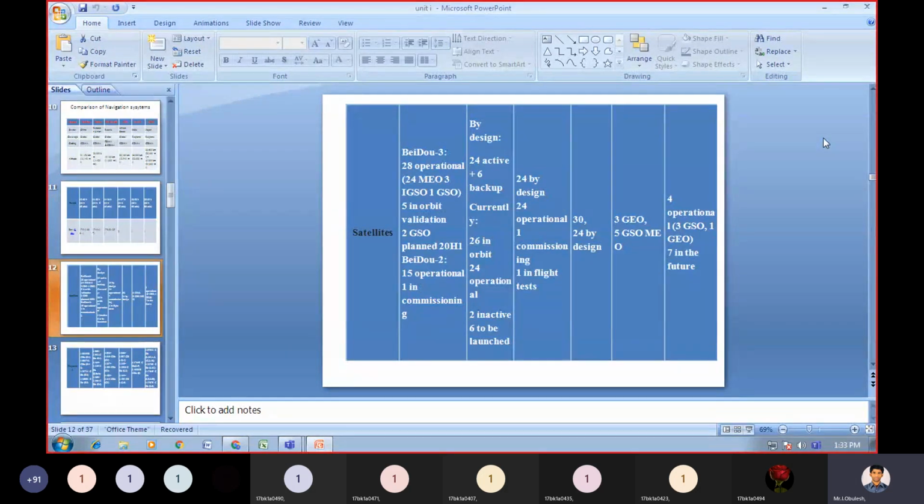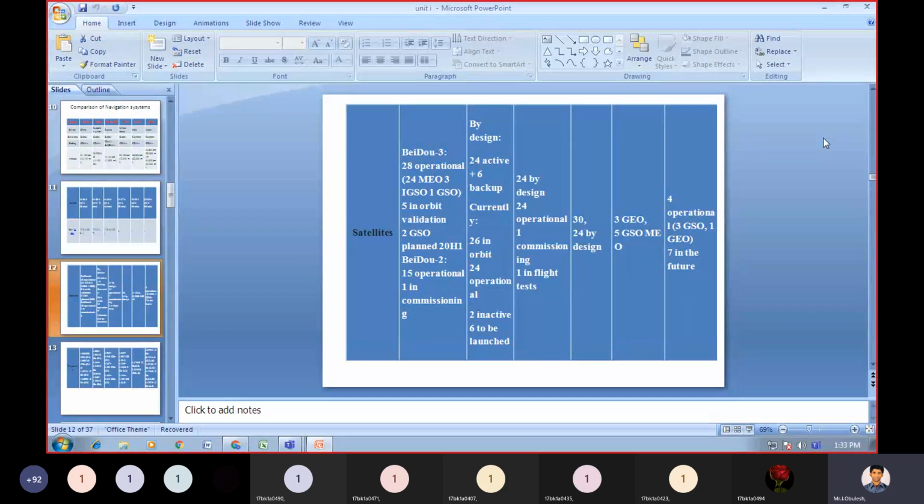By design, 24 active satellites, 6 backup. Currently, we have 26 in orbit. 24 are operational, 2 inactive. 6 are going to be launched. So by design, 24 active satellites plus 6 backup, but currently we have 26 in orbit. Out of 26, 24 are operational, 2 are inactive.